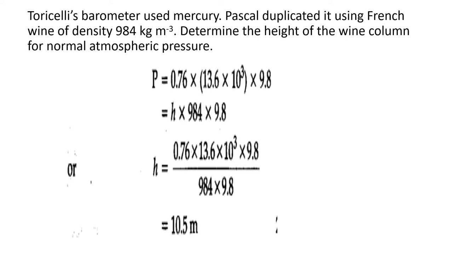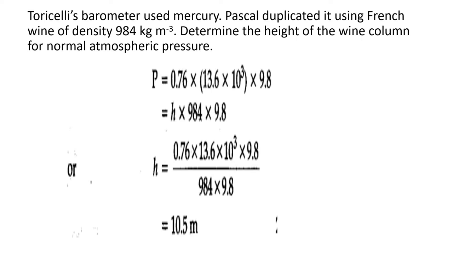So that is normal atmospheric pressure. And that should be equated to H rho g for the wine, H into 984 into 9.8. If you simplify, you will get H equal to 0.76 into 13.6 into 10 raised to 3 into 9.8 divided by 984 into 9.8.